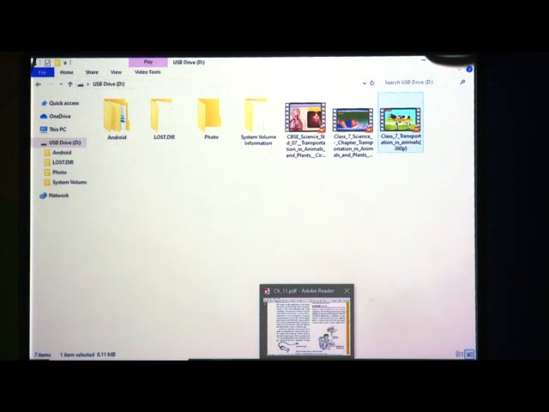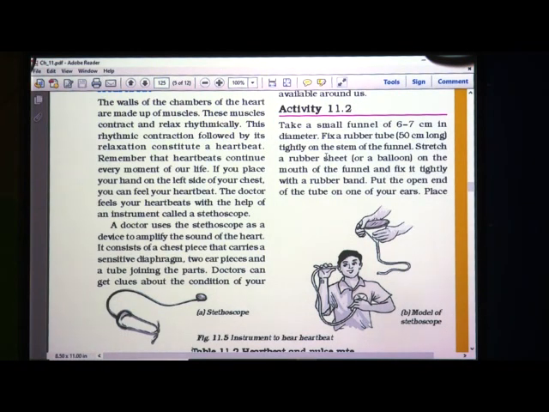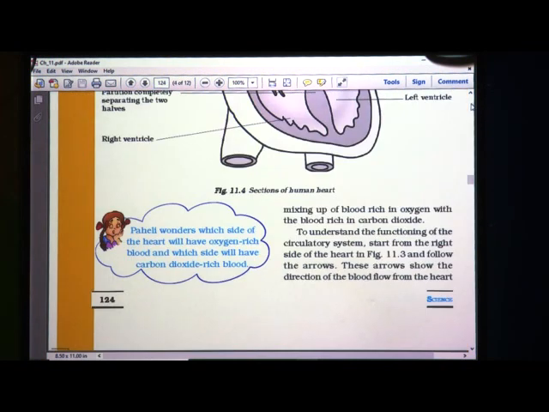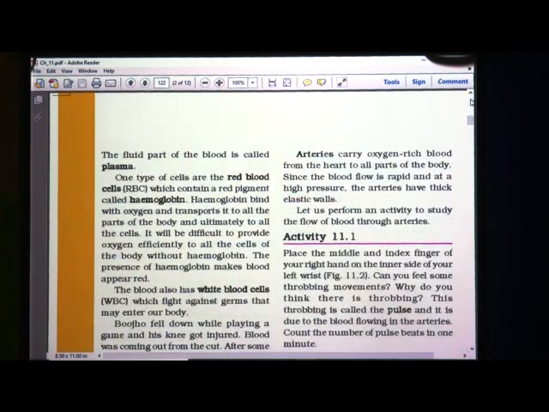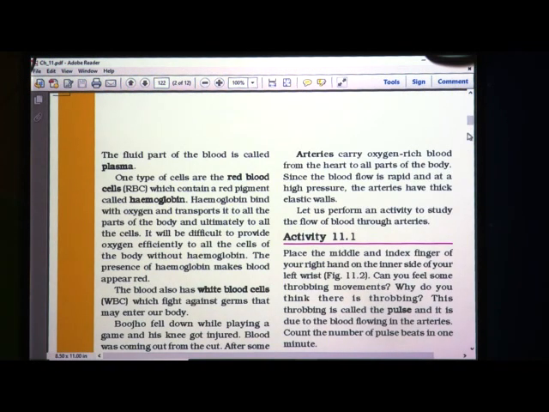So you have to perform these activities. We will take a look at these activities. See, activity 11.2 is here. We will see activity 11.1. Whatever activity is there, I told you when I explained how we can measure our pulse rate, that time I told you that you have to perform this activity. Okay, so this is 11.1. In this activity, whatever instructions are given, you have to perform this activity.